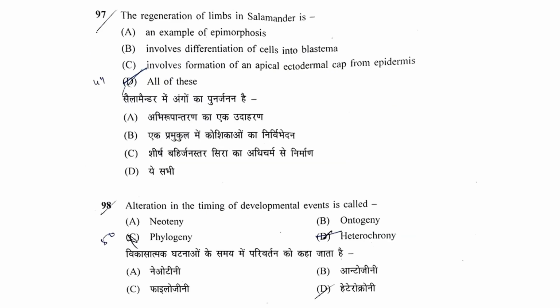The next question is the regeneration of limbs in salamander, it is an example of epimorphosis. True. It involves differentiation of cells into blastema. True. It involves formation of an apical ectodermal cap from epidermis. True. So all of these options are right. Our correct answer will be D, all of these. Next question is alteration in the timing of development event is called as. Option A is neoteny, B ontogeny, C phylogeny, or D heterochrony. The correct answer is heterochrony.